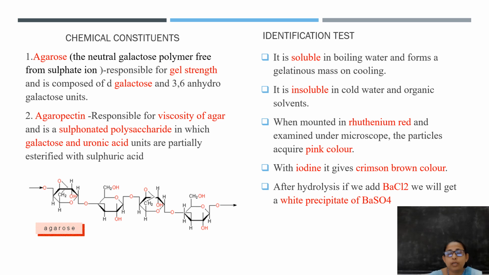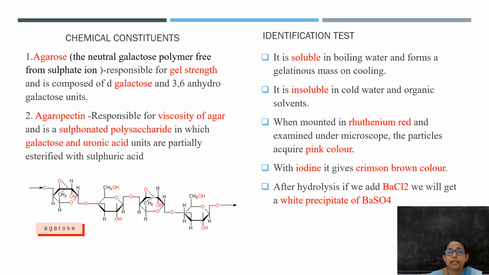When a small amount of agar particles is taken and mounted in ruthenium red, and if you examine it under the microscope, you can see the particles of agar acquire a pink color. This is mainly due to the presence of mucilage in agar. And the next confirmatory test is with iodine. If you take a little amount of agar particles and add N/50 iodine to it, you can see a crimson brown color.